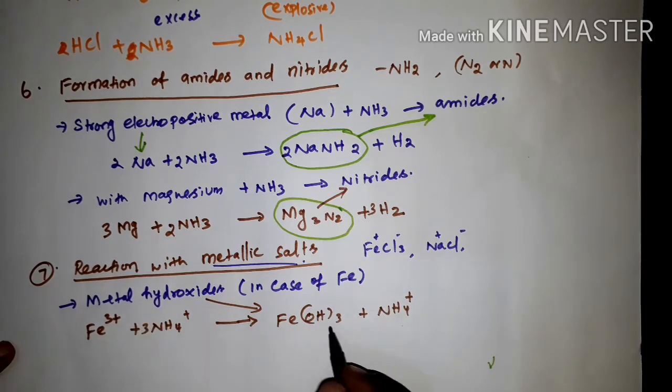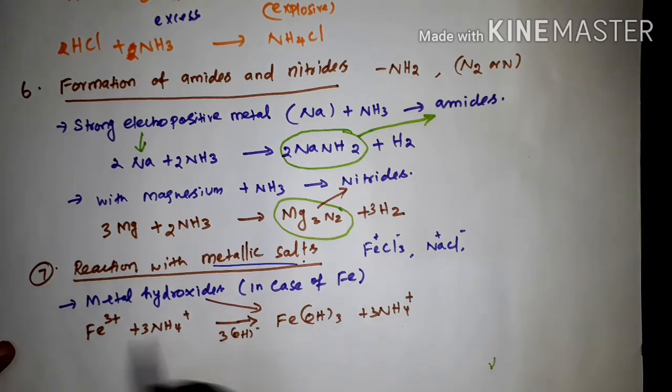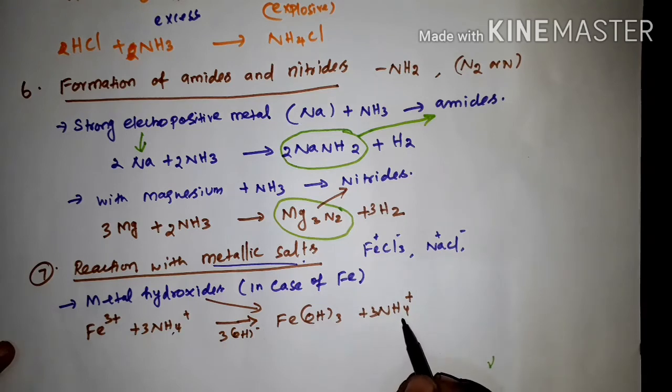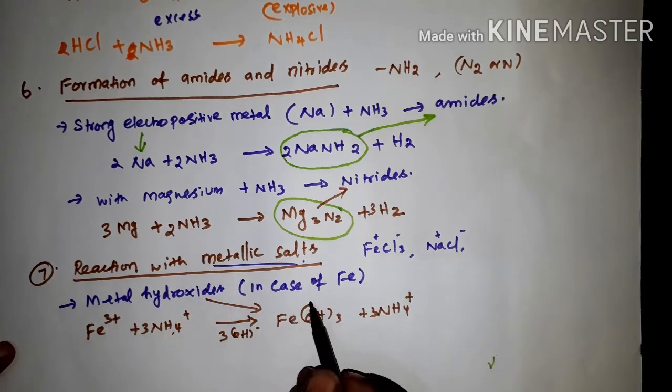Here we are getting 3, here we put 3. Actually you are getting 3 OH minus here because ammonium hydroxide is there, so this hydroxide will go to this ion. If there were Cl minus or something, that would go to the ammonium ion. So this is the equation for the formation of metal hydroxide.